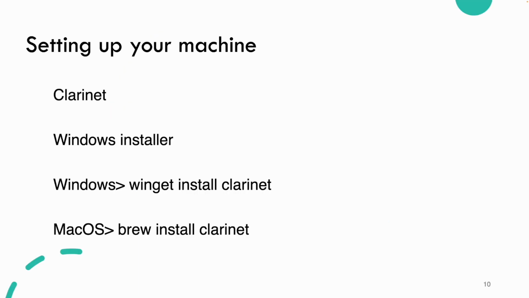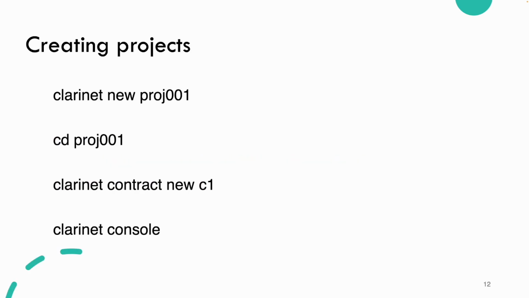So first thing is, I'm going to presume you're a little bit familiar with Clarity and Clarinet, the system that runs it on the desktop. So there's a Windows installer. You can install it on Windows with winget install clarinet. You can install it on macOS with brew install clarinet. Likewise, you can install it on a Linux box. And I'm presuming you already have Clarity, or at least you'll install it here. It should be fairly straightforward to install. Once it's installed, then you can create new projects. You can go into them and even create new contracts, and then you can get the Clarity console through the Clarinet console to interact with your Clarity contracts.